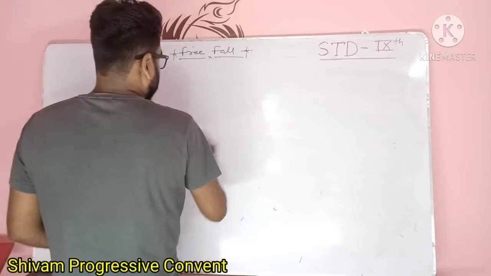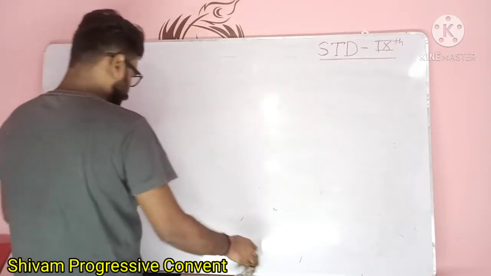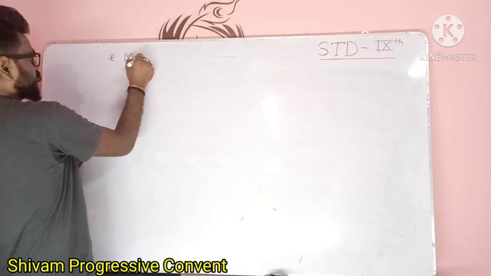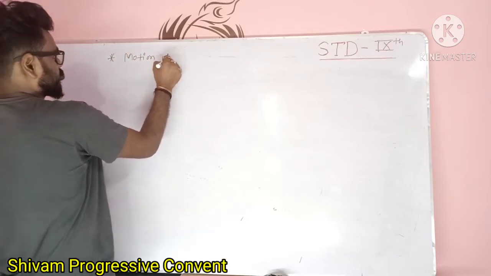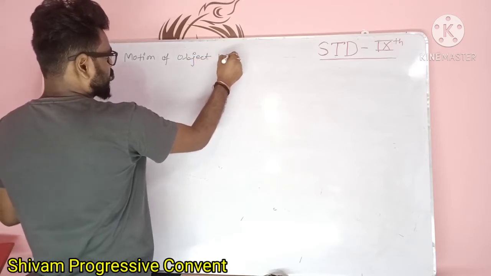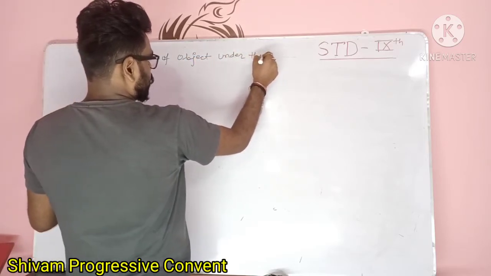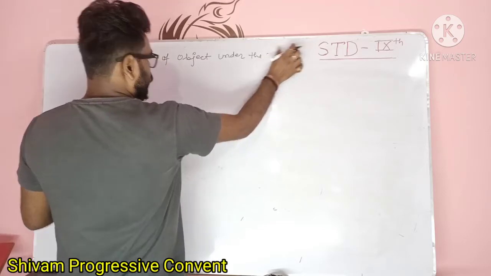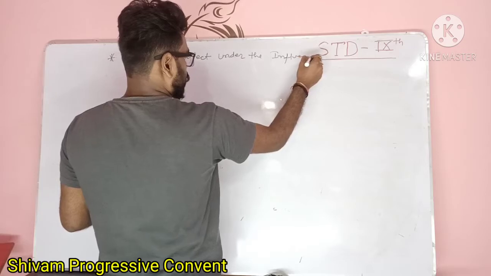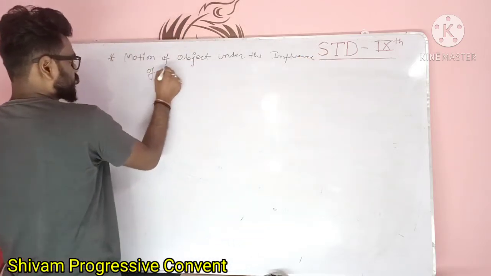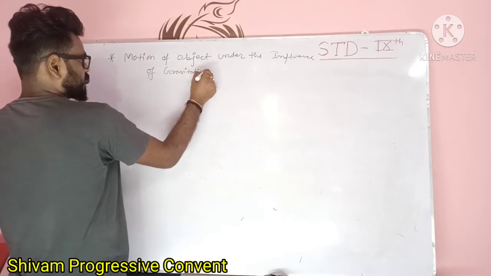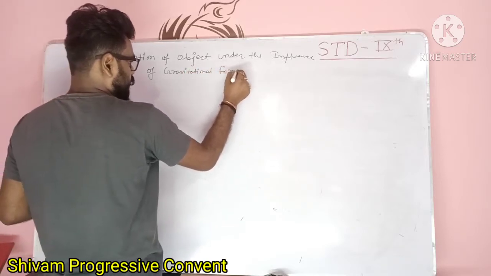Now the next topic in this chapter is motion of object under the influence of gravitational force.